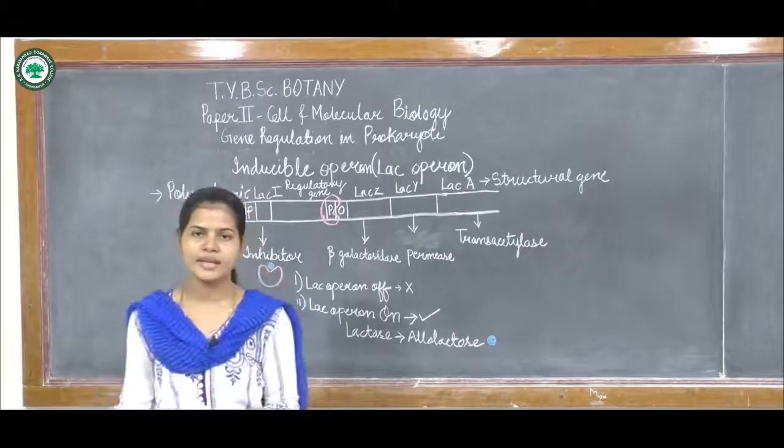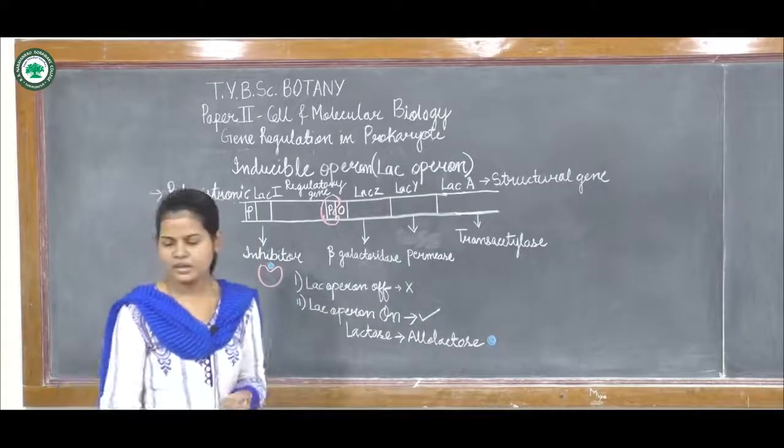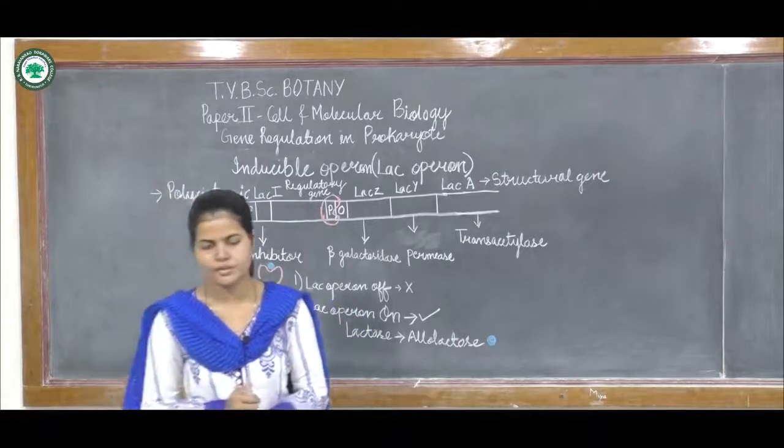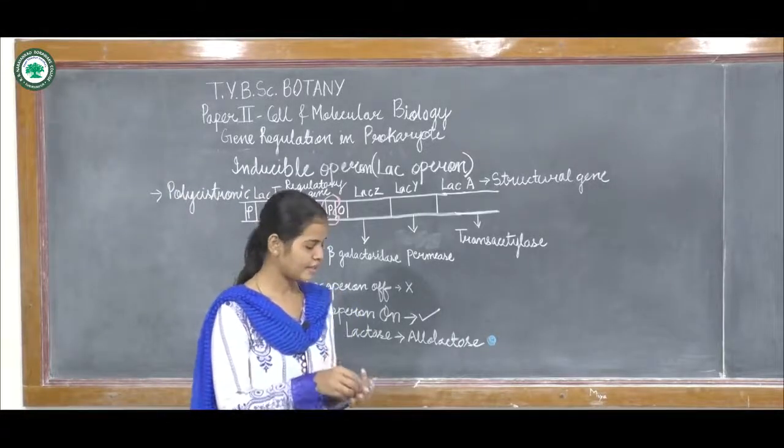Now next, second, we are going to see the repressible system. What will be happening in the repressible system?